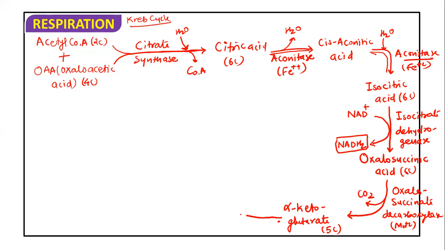Further, this alpha ketoglutaric acid gets converted into succinyl coenzyme A with the help of the alpha ketoglutarate dehydrogenase complex. When this dehydrogenase complex works, CO2 is released, NAD+ gets converted into NADH2 by accepting H+, and coenzyme A is also added. So ultimately alpha ketoglutarate gets converted into succinyl coenzyme A.